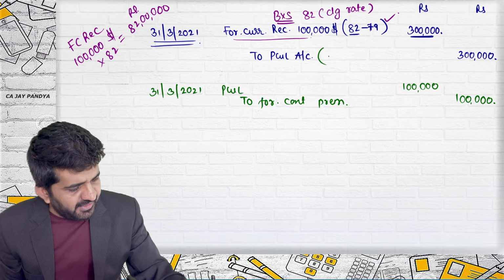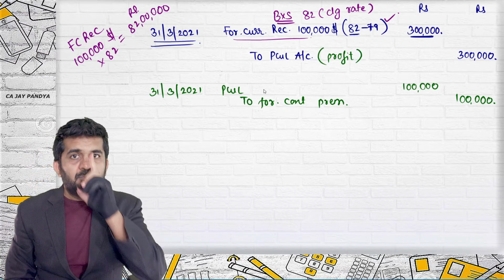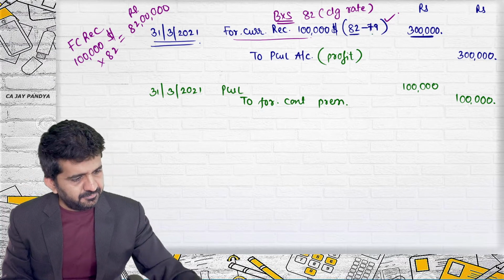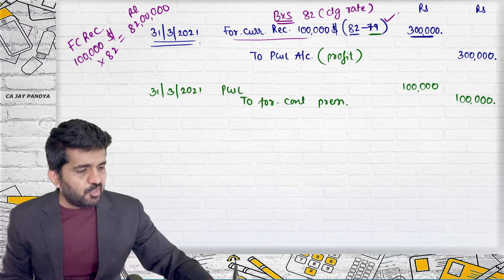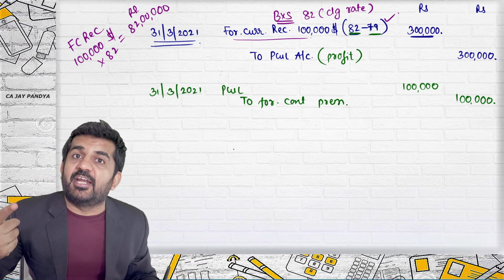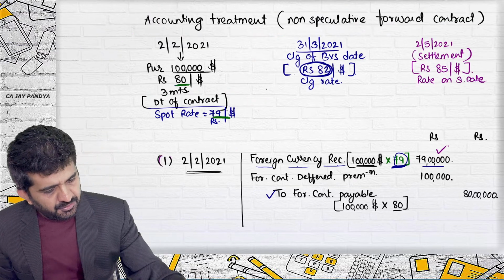Now, someone will tell me, sir, why is it coming as profit over here? Concentrate. At what rate have we recorded? 79. What is the closing rate? 82. AS says that it should be recorded at closing rate. Is it correct? You were bullish or bearish?